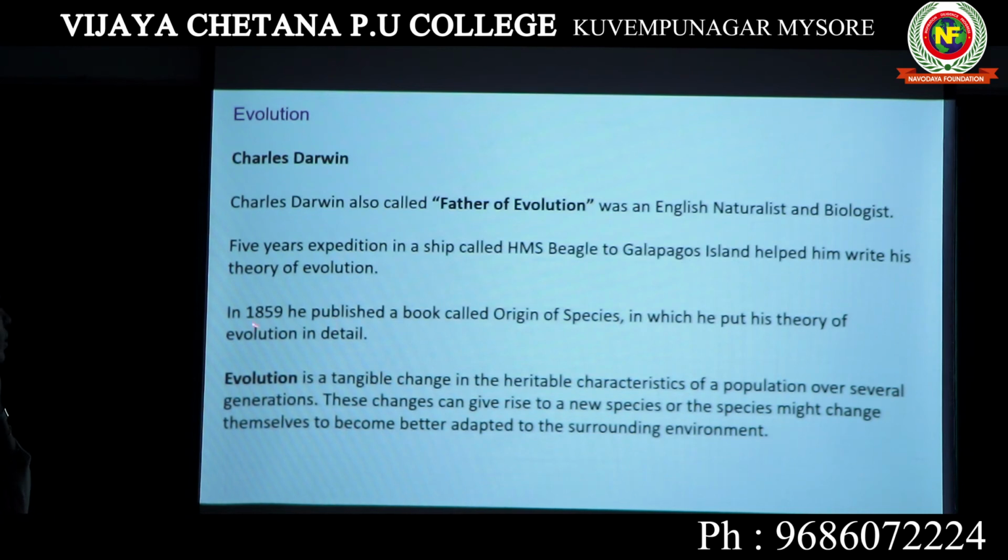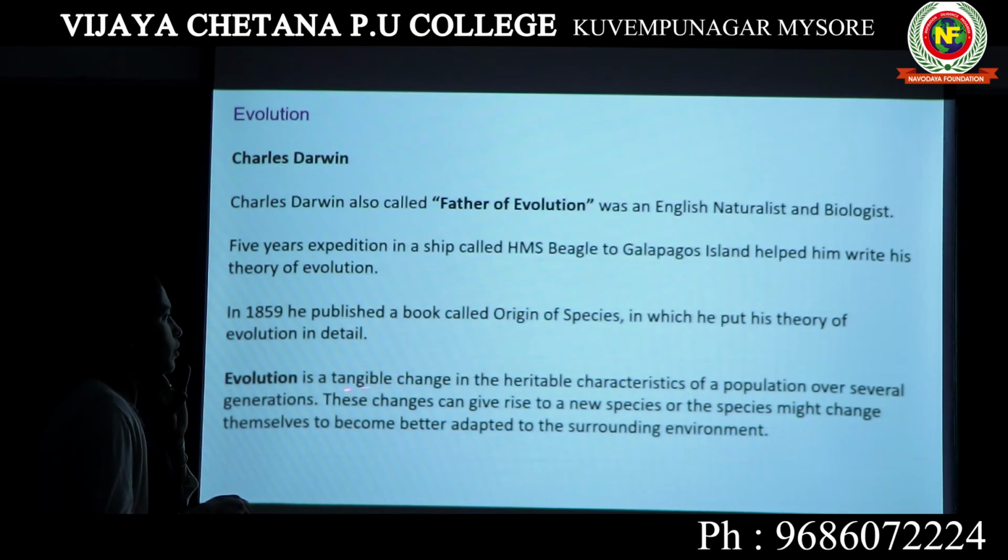Then he wrote a book known as Origin of Species. It was published in the year 1859. His book was named Origin of Species, about how species originated on this earth. In this book he put forward his theory of evolution. Now, what is evolution? Evolution is a tangible change in the heritable characteristics of a population over several generations. Tangible means something you can observe, something you can feel.